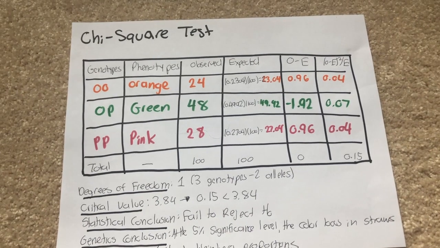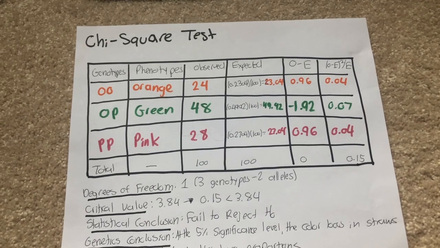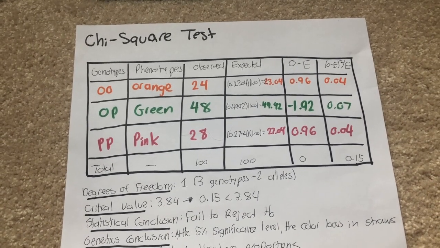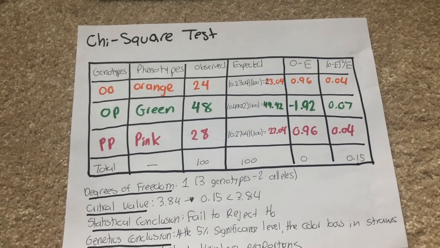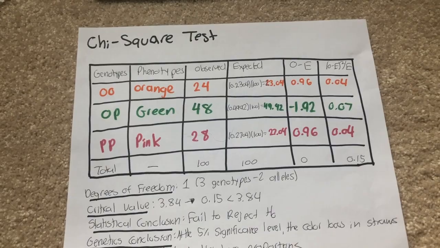As our degrees of freedom is 1, 3 genotypes minus 2 alleles, we will compare 0.15 to our critical value of 3.84. As our critical value is greater, we will fail to reject our null. We can conclude that at these parameters, the color of straws is consistent with Hardy-Weinberg.